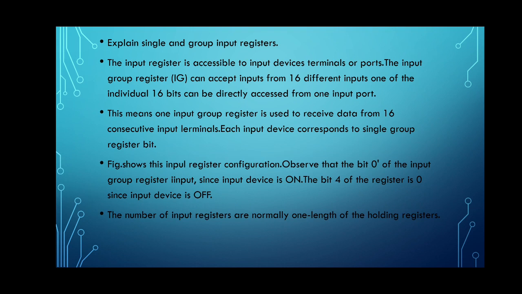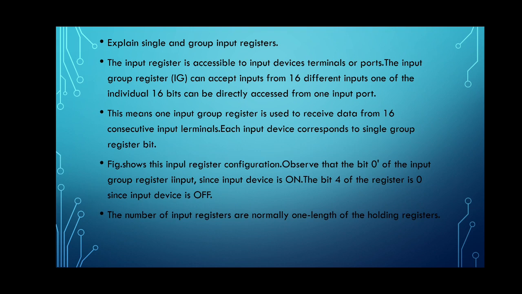Now, a little bit complicated to understand. There are two types of input register, that is single bit and the group register. In single bit, if there are 8 inputs, then 8 separate input registers are used.